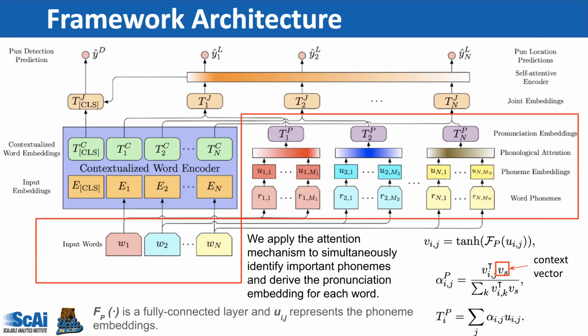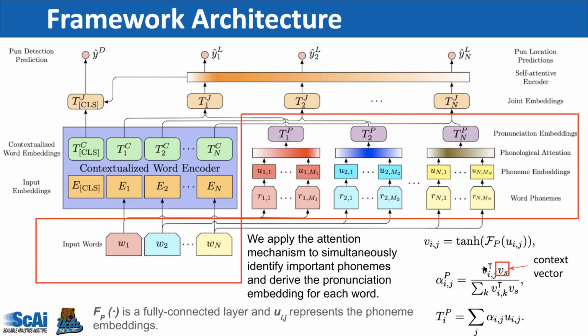On the other hand, we look up a pre-trained phoneme embedding dictionary to achieve the phoneme representations. R represents the phonemes, and U is the phoneme embeddings. We then apply the attention mechanism to simultaneously identify important phonemes and derive the pronunciation embedding for each word.